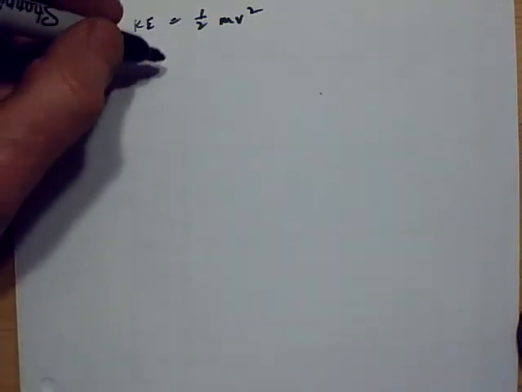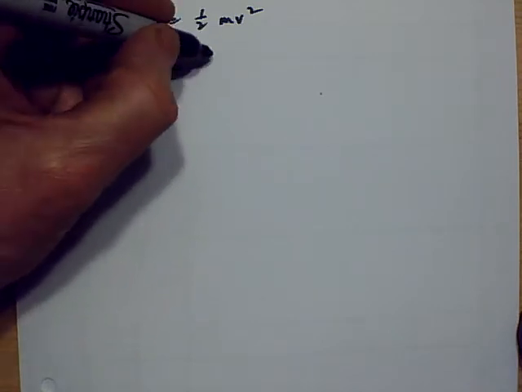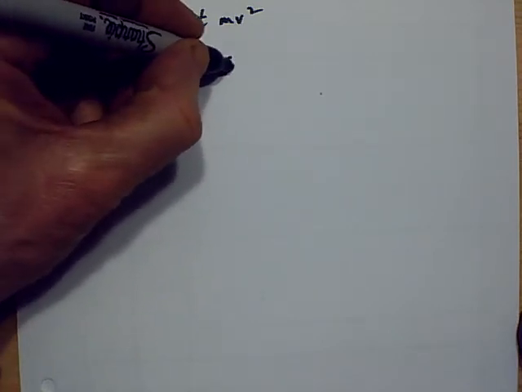Part 2, show the initial impact speed must be this value. So we use our formula for kinetic energy. Kinetic energy equals a half mv squared. We've got to rearrange this and make v the subject. Probably easiest to make v squared the subject to start with, so v squared equals 2KE over m.